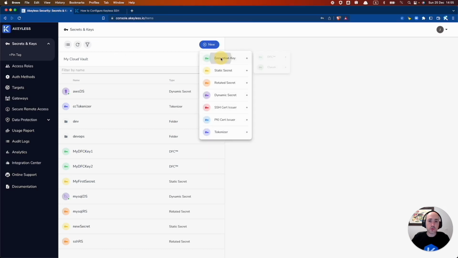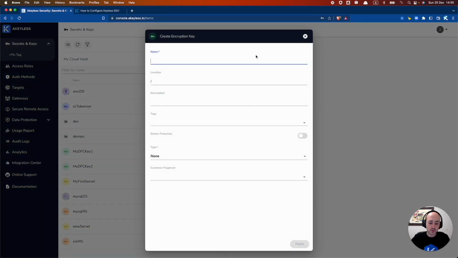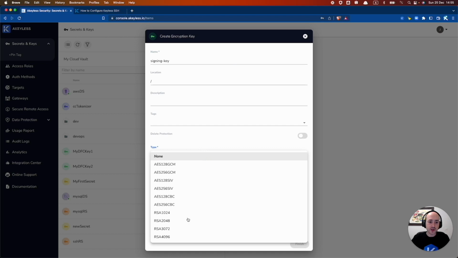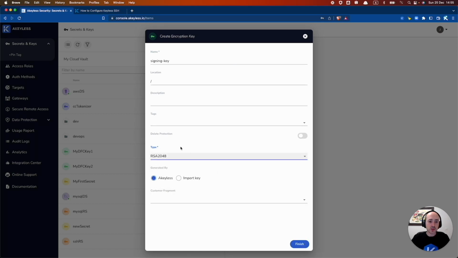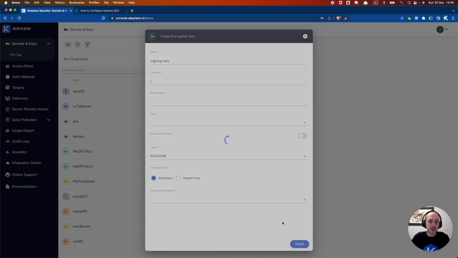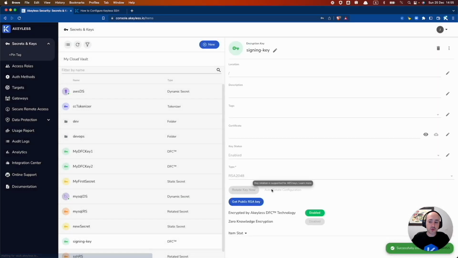So let's go ahead and do new encryption key. DFC, we'll call this signing key, just for our purposes, of course. And if you have the various different kinds of delete protection, you have to choose the type that you want, and you can import the key, or you can have Akeyless generate it with a customer fragment or without. We're going to go ahead and just click finish and have our signing key created for us.